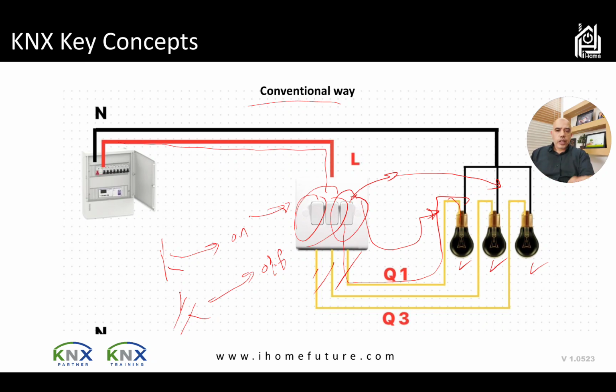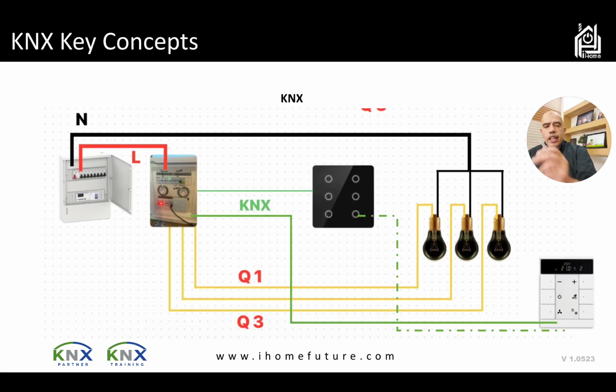In this case I will buy a two-way switch, or maybe even a three-way switch, and I control it, and electricians know how to control this in a very good way. If I want to replace this with the KNX way, then I have to use the KNX concept. The KNX concept here is that the load will not be connected directly to the switches, they will be connected to the actuator. This is the actuator.